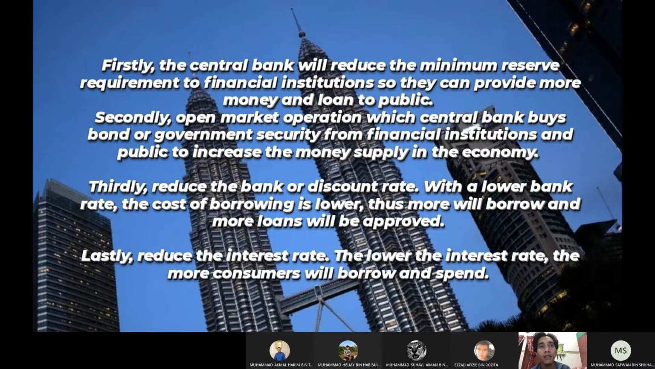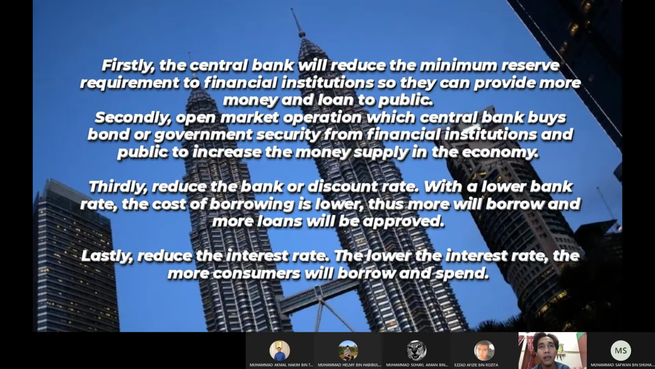Firstly, the central bank will reduce the minimum reserve requirement to financial institutions so they can provide more money and loans to the public. Secondly, open market operation, in which the central bank buys bonds or government securities from financial institutions and the public to increase the money supply in the economy.